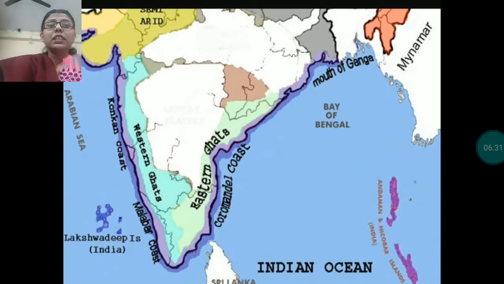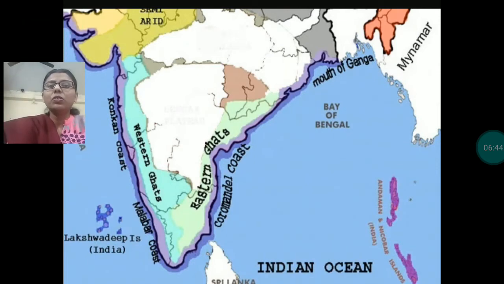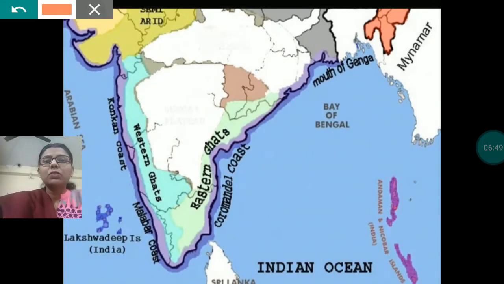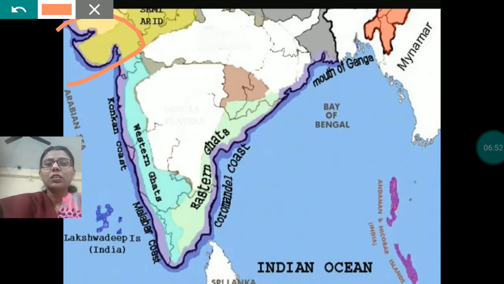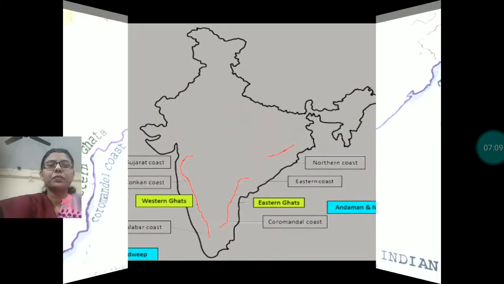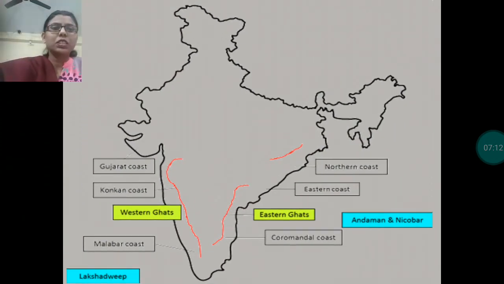Now, these coastal plains, Eastern Coastal Plain and Western Coastal Plain, are divided into some parts. Western Coastal Plain is divided into 3 parts. First one is the Gujarat coast, second Konkan coast and third is Malabar coast. Whereas the Eastern Coastal Plain is divided into 2 parts, Coromandel coast and Northern Circars. Here you can see through this map, it is very clear.